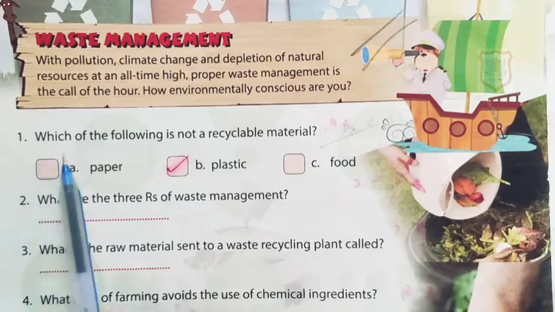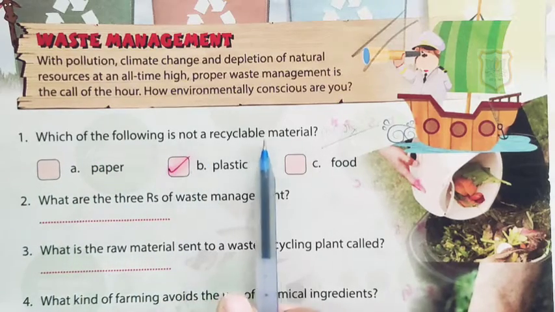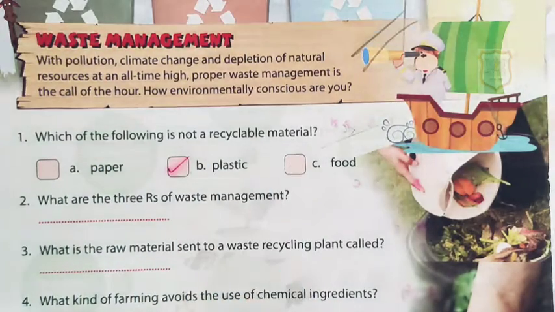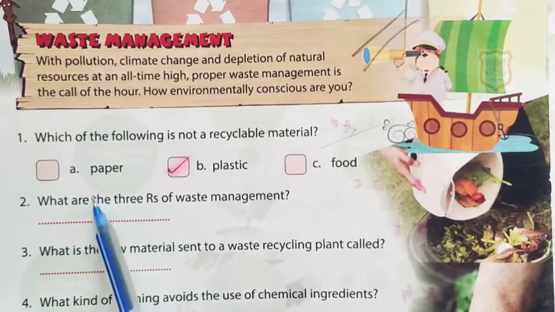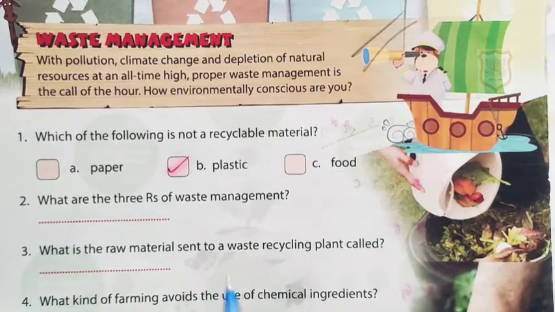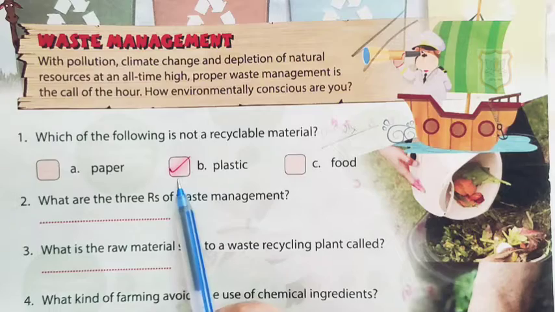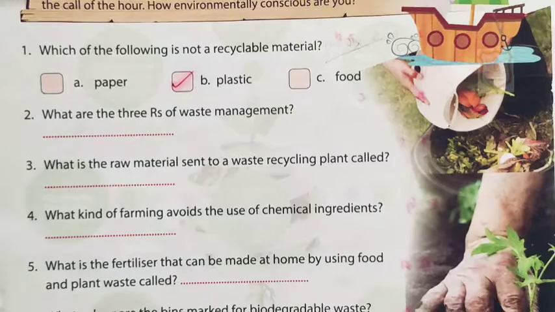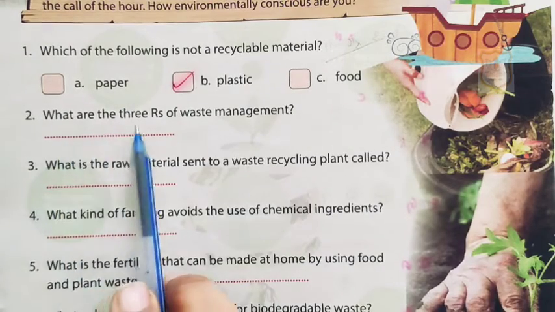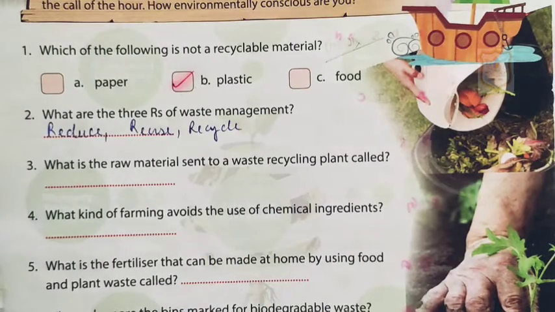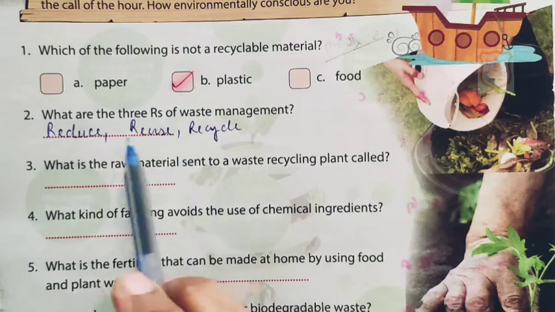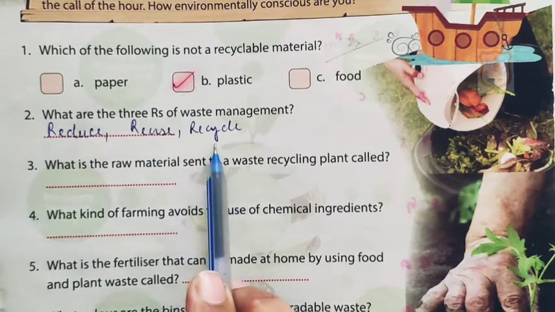First one, which of the following is not a recyclable material? Recyclable means able to be recycled or used again. And from the following options, which is not a recyclable material? So the answer is plastic. Second, what are the 3 R's of waste management? So students, the 3 R's of waste management are reduce, reuse and recycle.